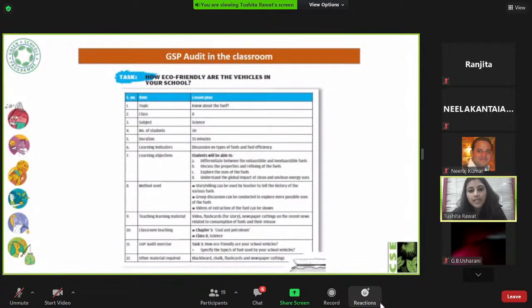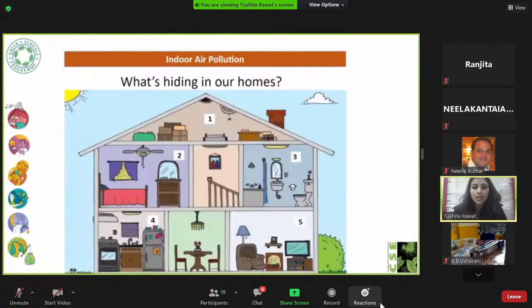Then this is from a grade 8 chapter, where students discuss fuels, renewable, exhaustible and inexhaustible fuels, and how they're impacting the air quality around the world. So this activity is directly linked to how eco-friendly your school vehicles are. The audit task, titled "How eco-friendly are your school vehicles," can be included in the classroom.